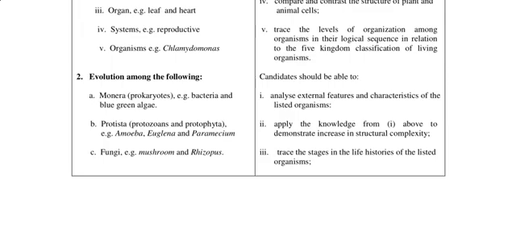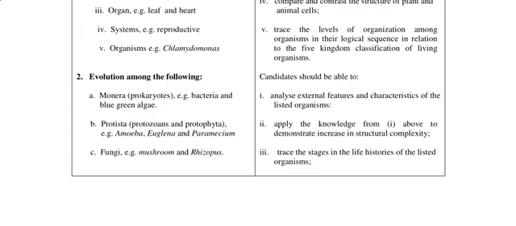You should study their diagram very well and know the characteristics of each labeled part of the diagram. Then you should be able to apply the knowledge from above to demonstrate increase in structural complexity. Alright, so you can see that as you are progressing from Monera to Protista to fungi, there is an increase in structural complexity. Right, you should be able to apply the knowledge. So you are applying that knowledge to demonstrate increase in structural complexity, then trace the stages in the life history